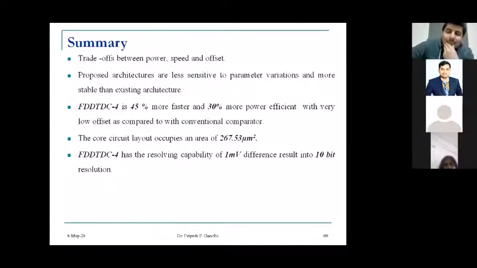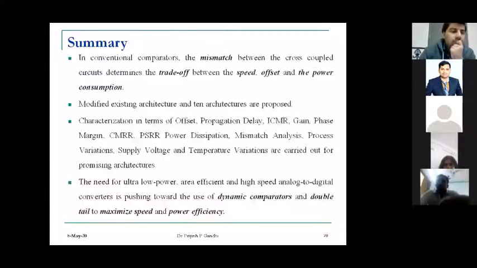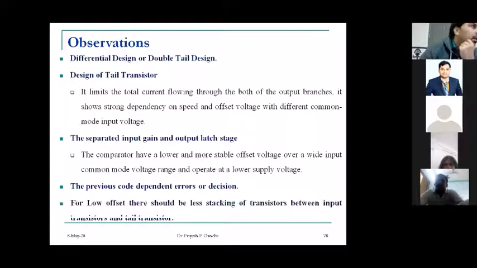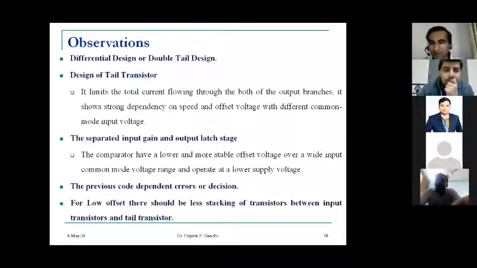But as far as this circuit is concerned, if we only focus on this circuit and want to go by the performance, how we can get better performance out of this comparator, I have given the observation here. We have to consider differential design or double tail design. We have to focus on the tail transistor circuitry. How we design the tail transistor will determine the performance of your comparator, whether it is more stable or not. Then again, we have to separate the input stage and output stage for better noise immunity.